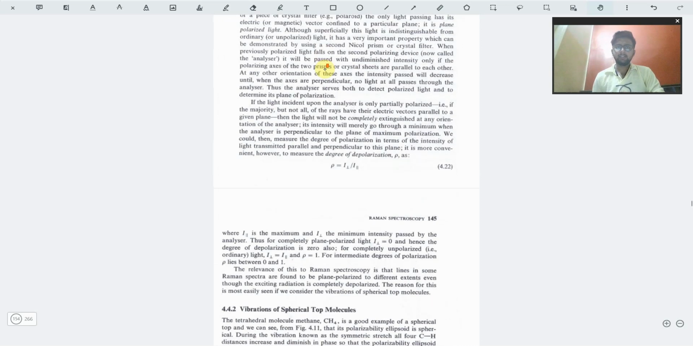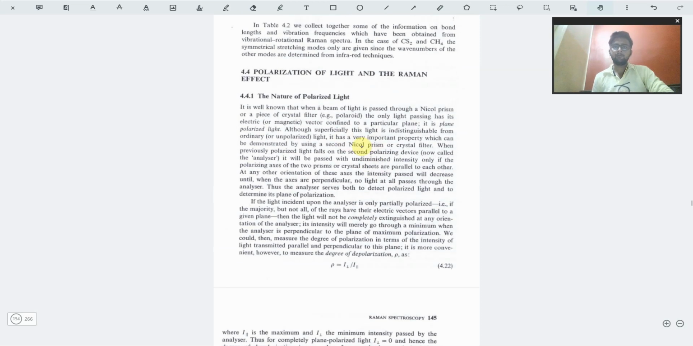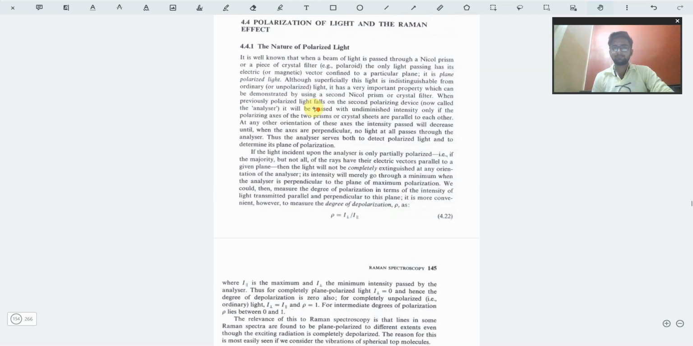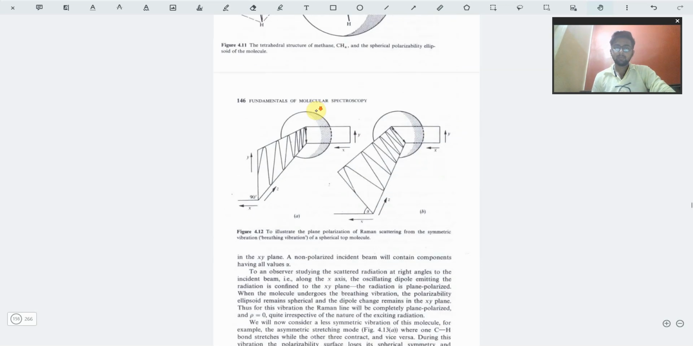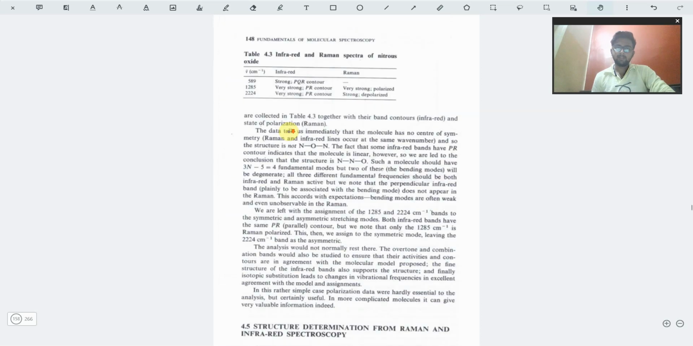Basically, the nature of polarized light, where we know that polarization is when the vibration vectors of electromagnetic radiation are restricted to only one direction. Okay, so degrees of polarization, those concepts. Obviously we pass the light through a Nicol prism or a crystal filter, so from that the light becomes plane polarized. Then other explanations are given.